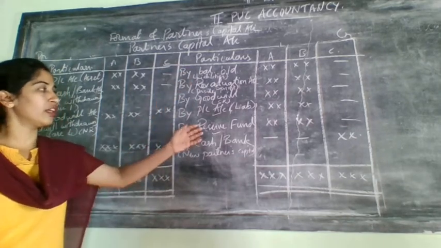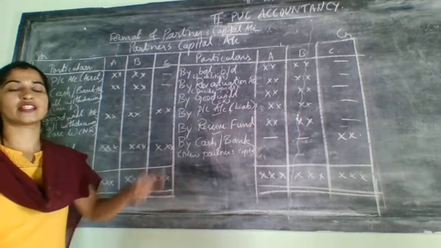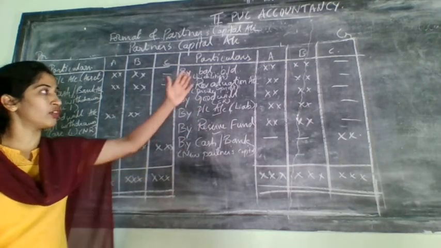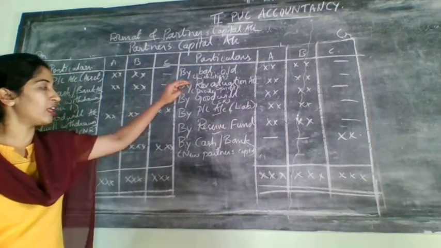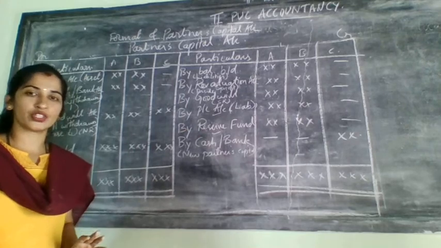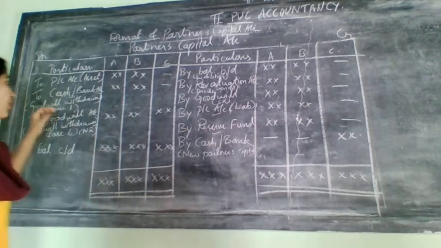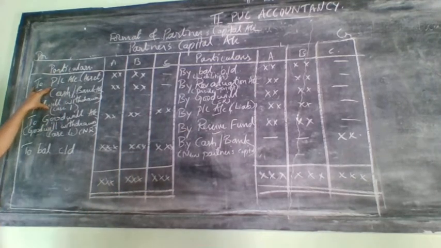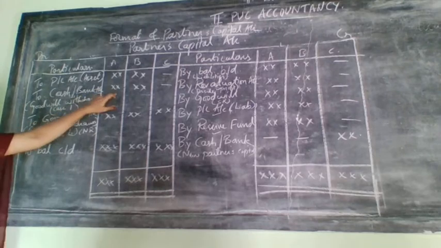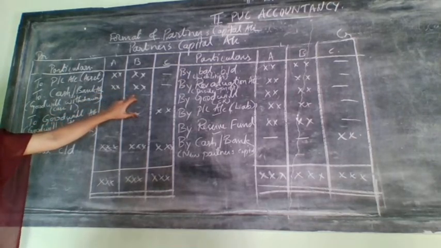From here to here, for everything you can consider which one? Old ratio, for distribution of revaluation, goodwill, profit and loss, reserve fund, everything you can take old ratio only. Okay. So now when it comes to goodwill withdrawn, here for cash and bank, you need to consider which ratio? Old ratio, for the withdrawal of that amount by the old partner.